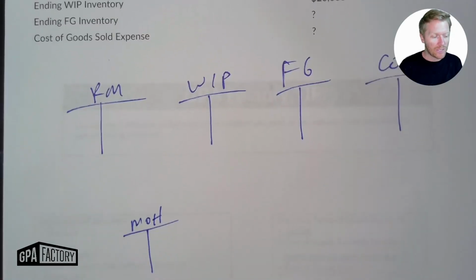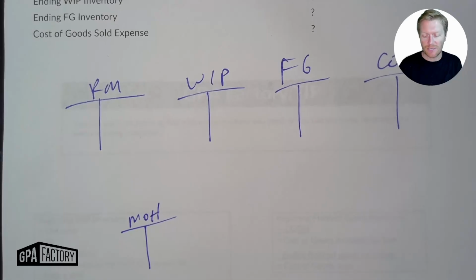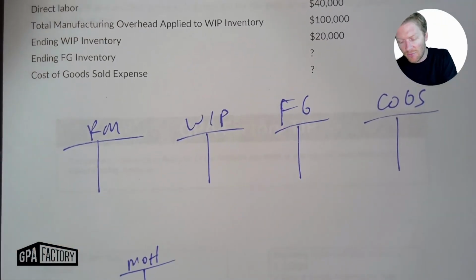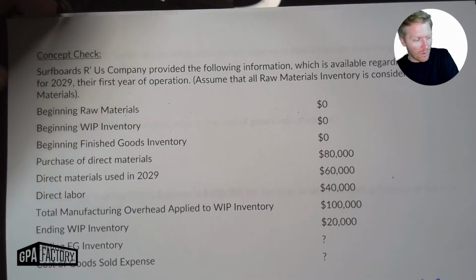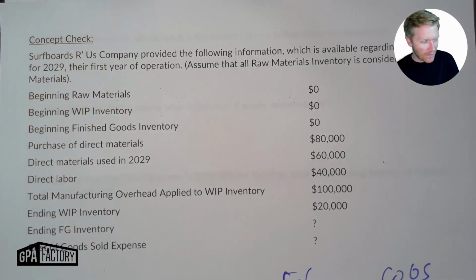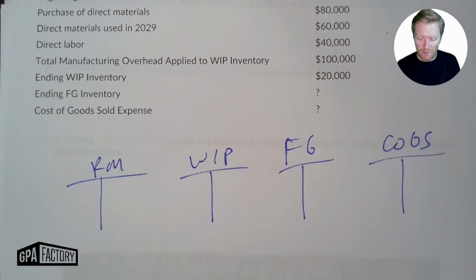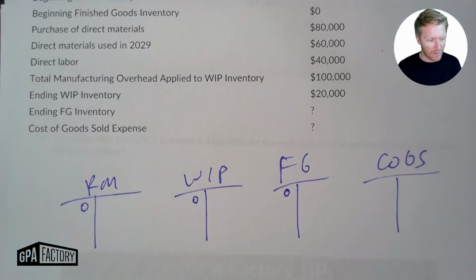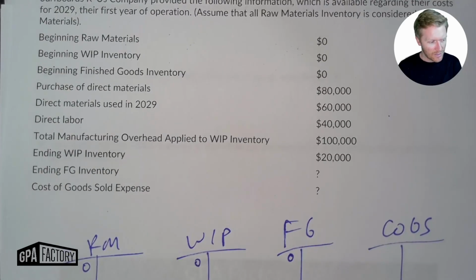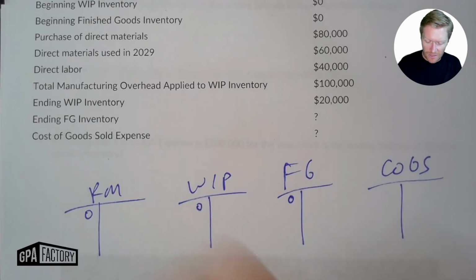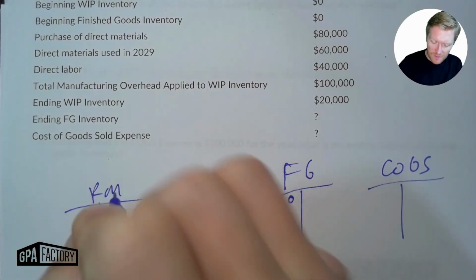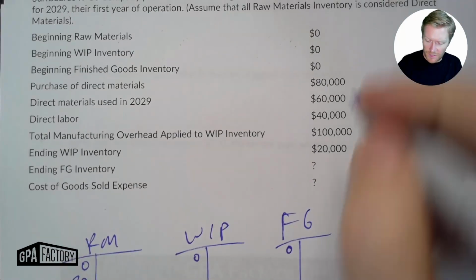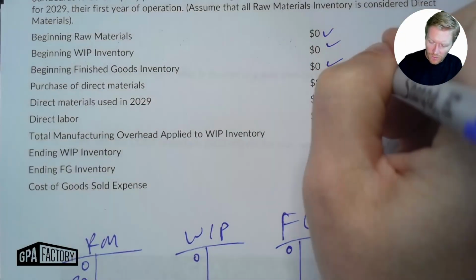We will get a lot more detailed with this as things go on, but still remember that same thing, out on the right and in on the left. You're going to hear me say that a lot as we move through here. So we've got all of this. Beginning raw materials, beginning work in process, beginning finished goods, 0, 0, 0. Let's just go ahead and write that in. It's not always going to be the case, but we've got beginning 0, 0, 0, and we can keep moving along. It says purchases of direct materials, 80,000. Okay, we purchased, and on the left, 80,000 of materials. So we've now accounted for all of that.